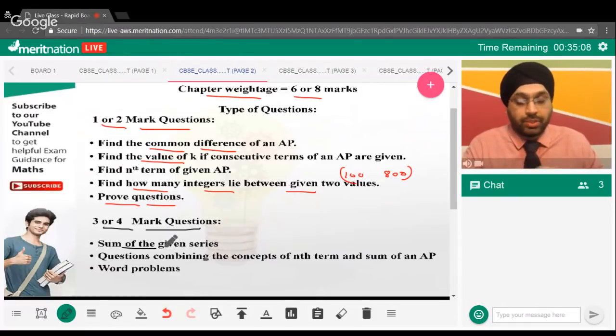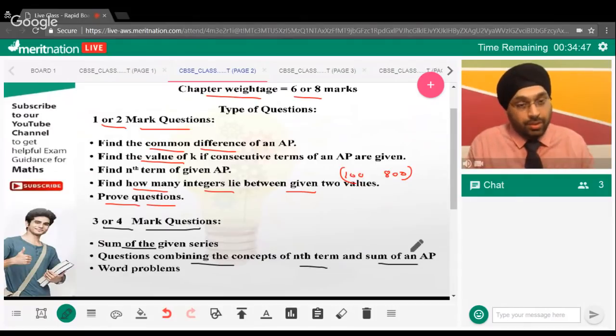Straightforward question will be given, you just need to find the sum of the given series. It's a very common question I have seen here. If you go through your past paper examination, great. Then the questions can come combining the concepts of nth term and the sum of n terms of an AP.